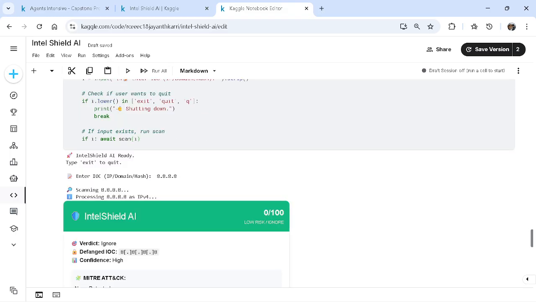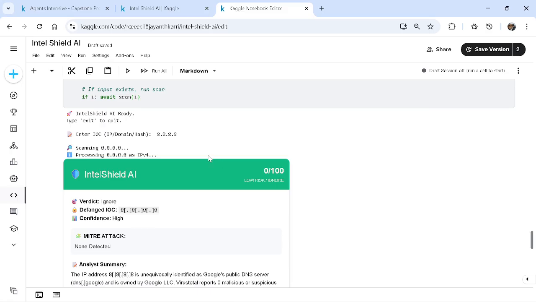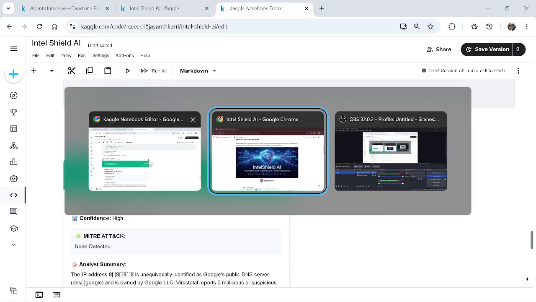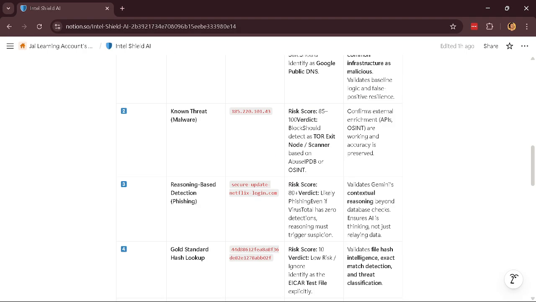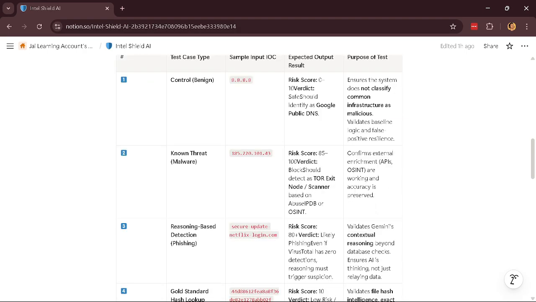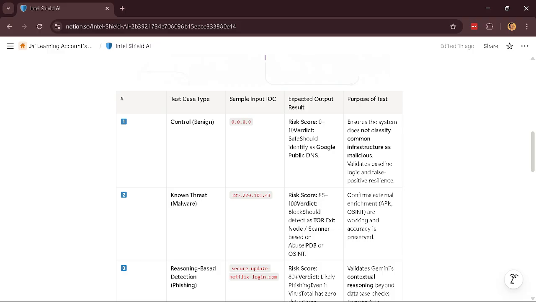After executing it, we go directly here. I have designed a table used for test cases. The first case gives a legit Google domain, the Google IP.